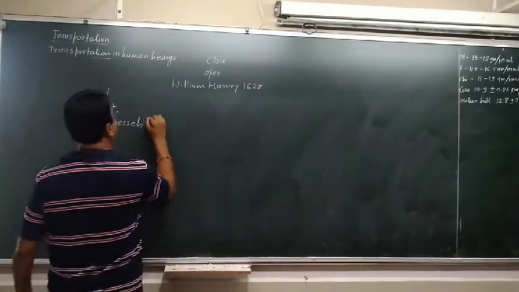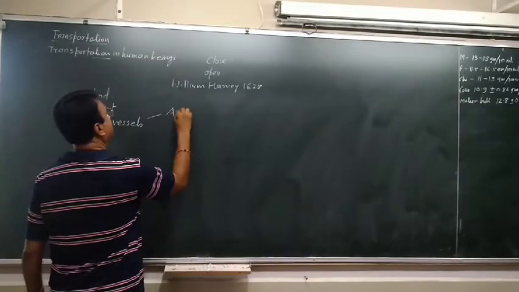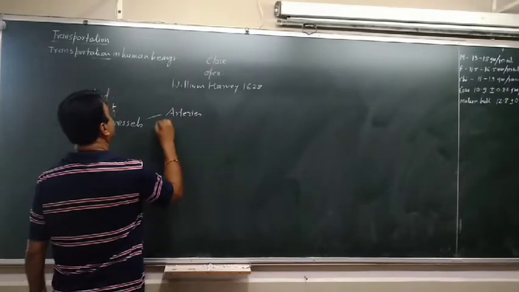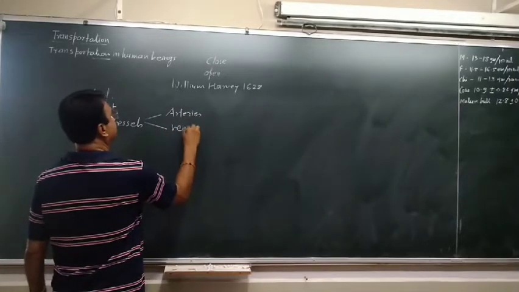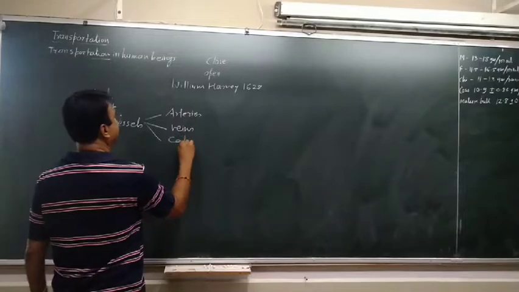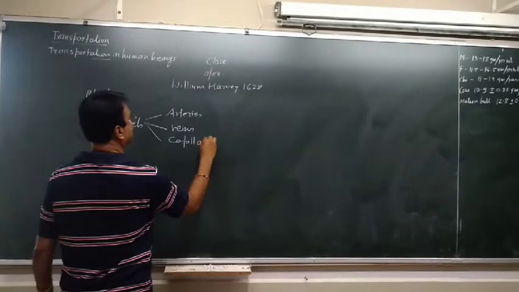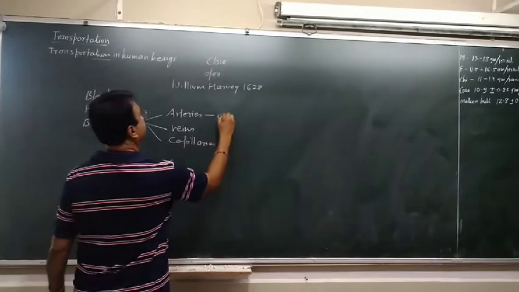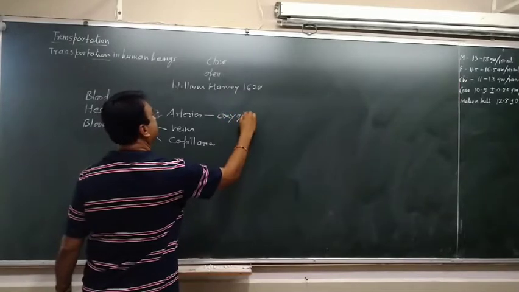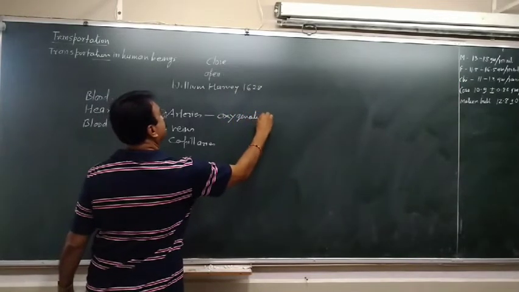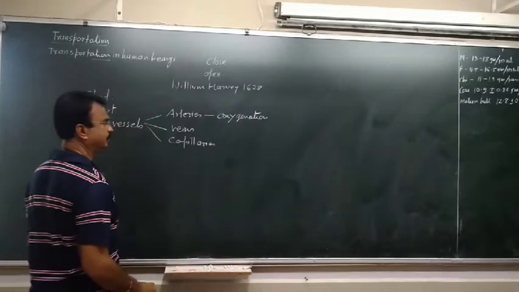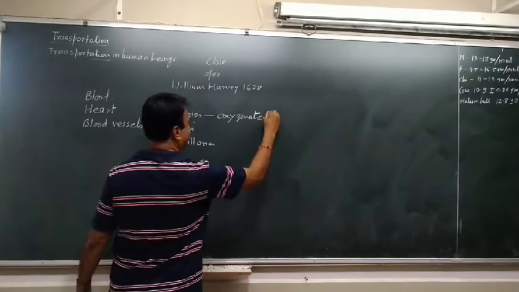There are three types of blood vessels in the body: arteries, veins, and capillaries. Arteries carry oxygenated blood, that means pure blood.